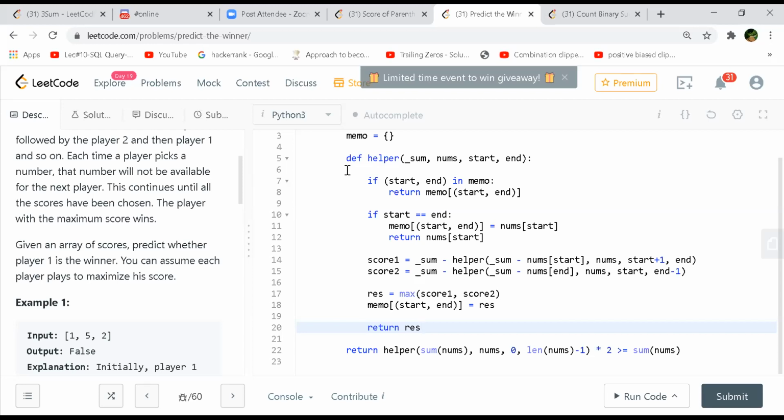I wanted to start with that only. Like I take the first element and make a call, or I take the last element and make a call. So the idea is that I should be taking the maximum out of these two, right? No, the minimum of the maximum.